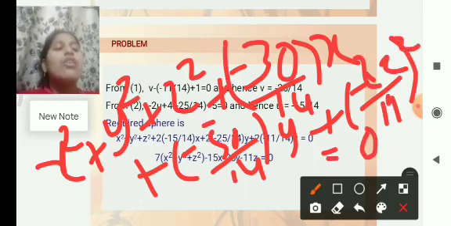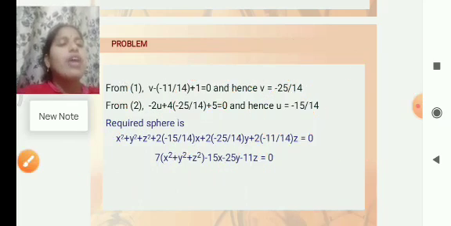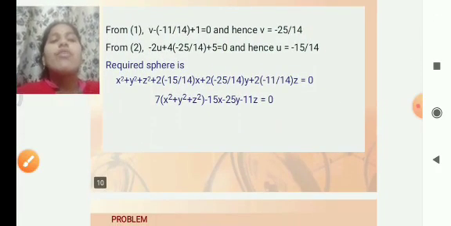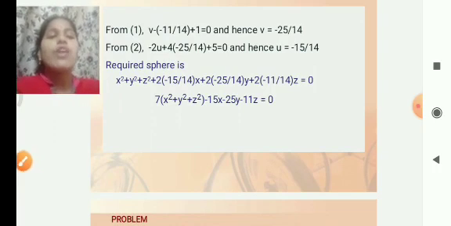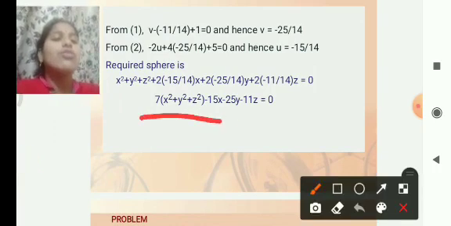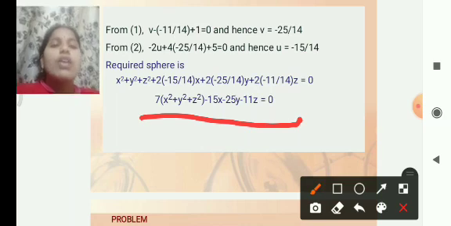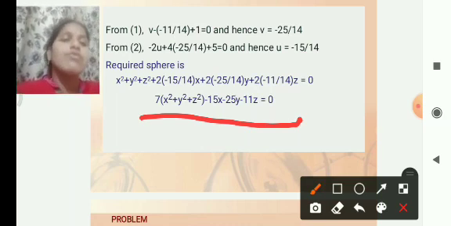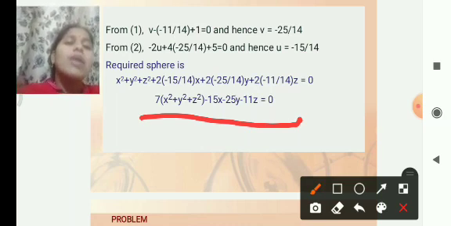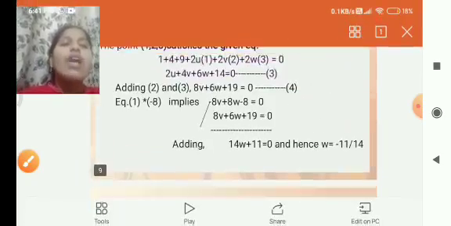On simplifying further, we get 7 into x square plus y square plus z square minus 15x minus 25y minus 11z is equal to 0. This is the required equation of the sphere.